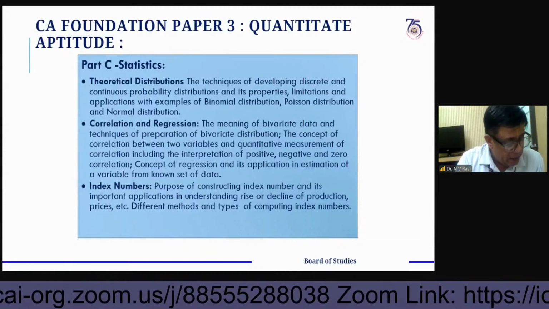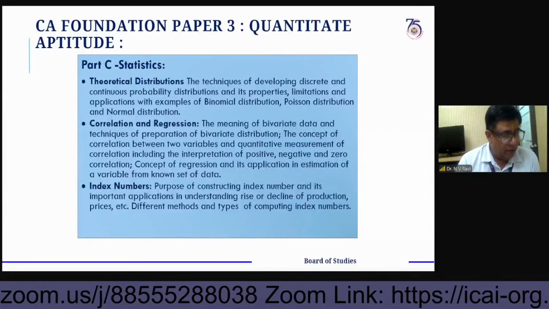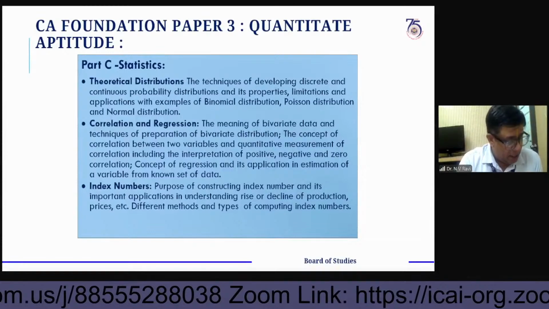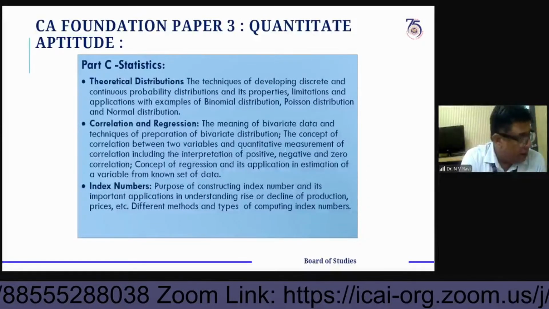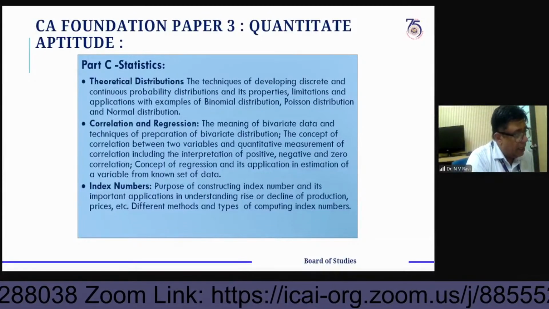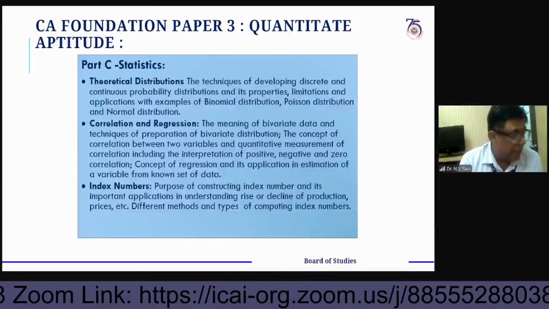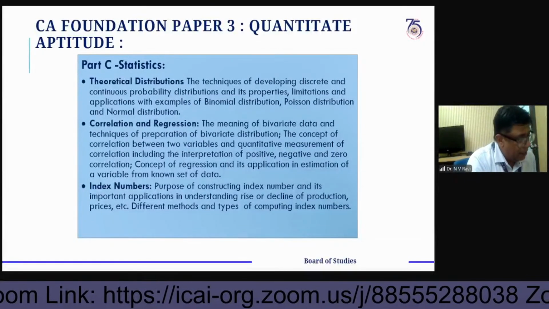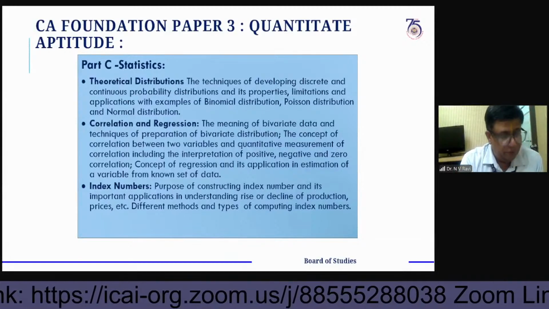Next aspects are the bivariate values, the bivariate frequency. You have to concentrate on these from the study material also, such as spurious correlation and scatter diagram, already given in the study material.